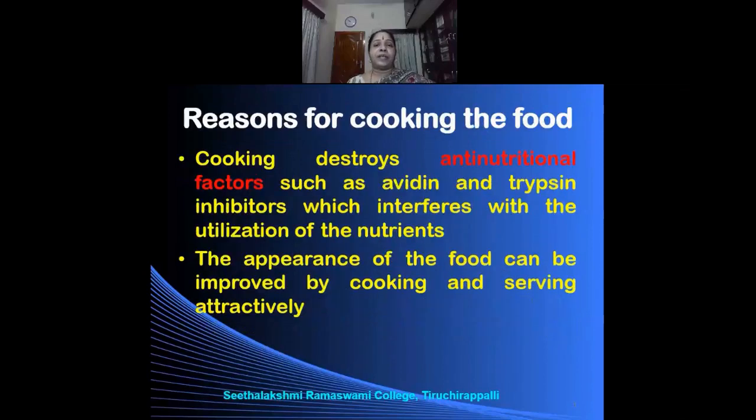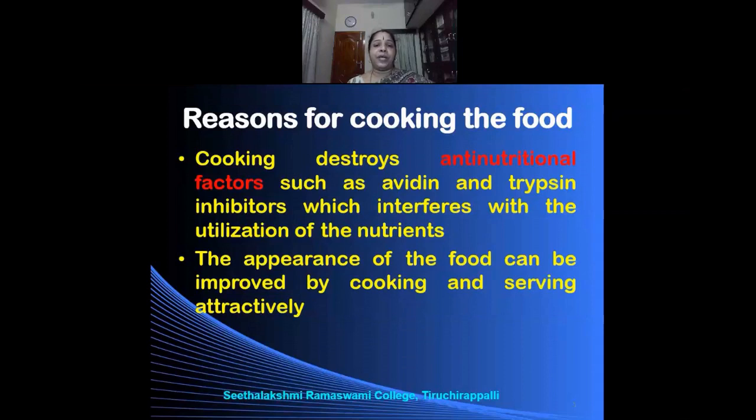Cooking also destroys the anti-nutritional factors. Anti-nutritional factors are those that can destroy the nutrients. Anti means which has an antagonistic effect, opposite effect. So anti-nutritional factor means it will destroy the nutrients that are present in the food.